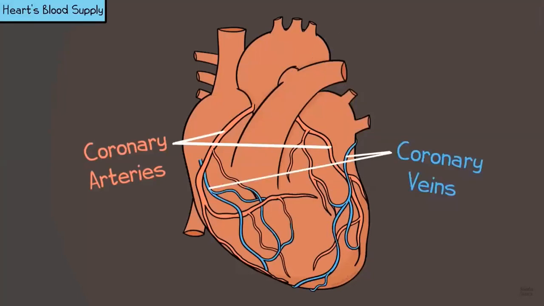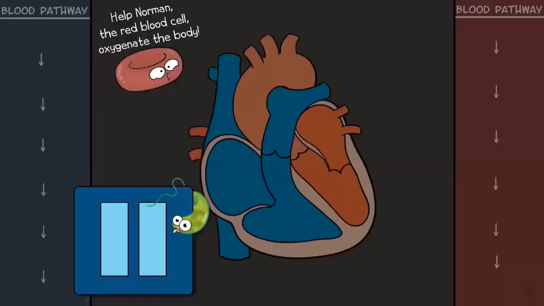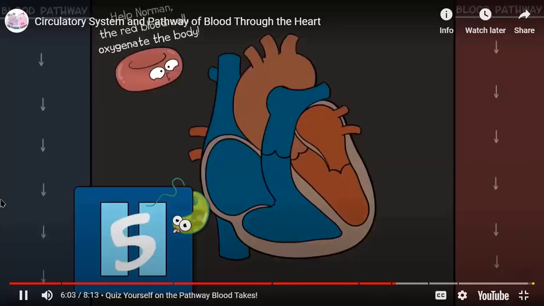Coronary veins will take the deoxygenated blood to the right atrium, where the blood will eventually travel the pathway to become oxygenated. In fact, to quiz yourself, can you pause the video and trace the pathway of blood again, starting with the right atrium?